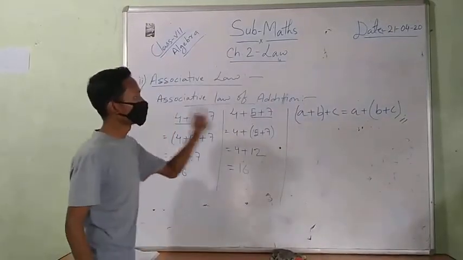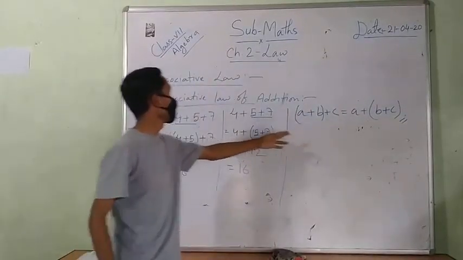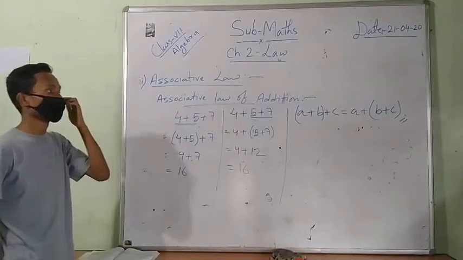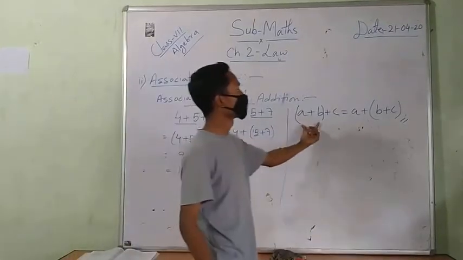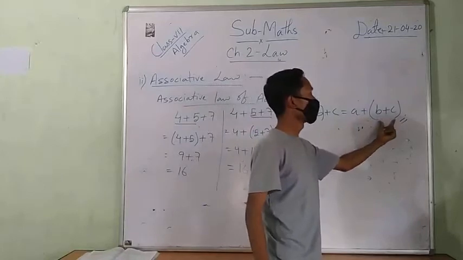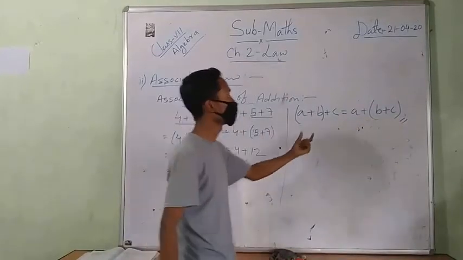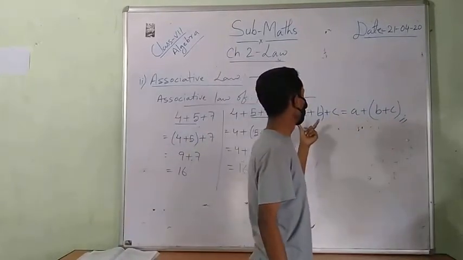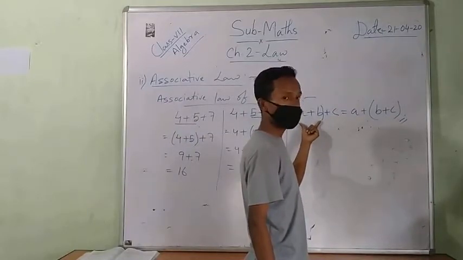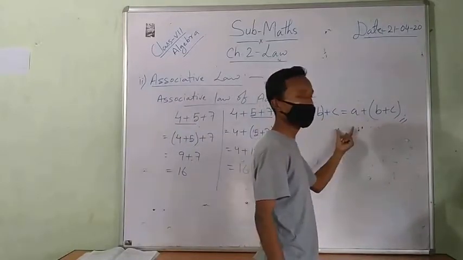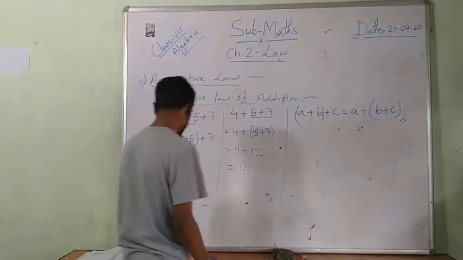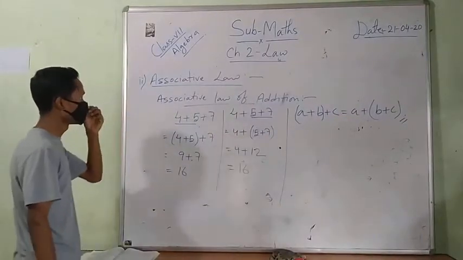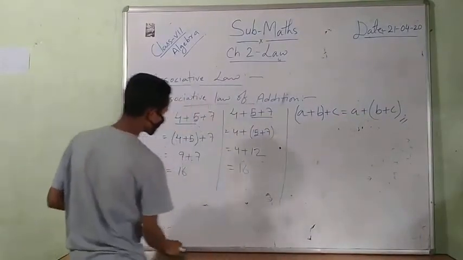That is the associative law of addition. If I add the first two numbers or the last two numbers, the answer will always be the same.